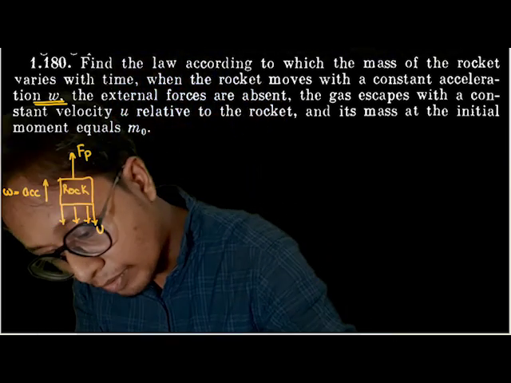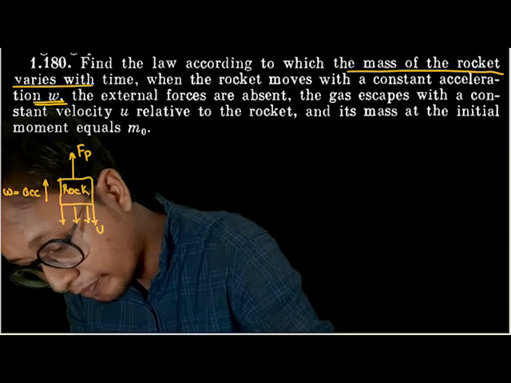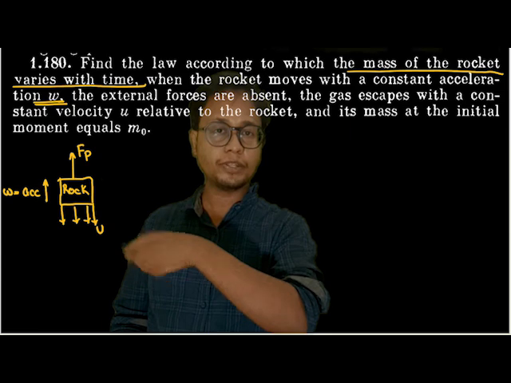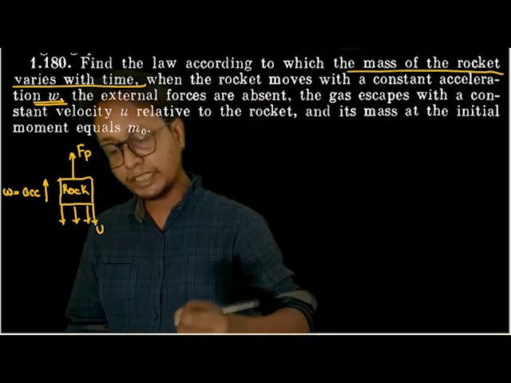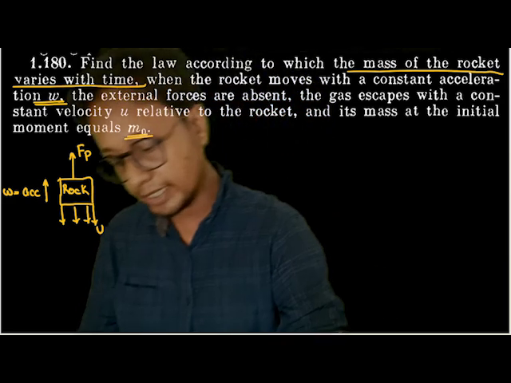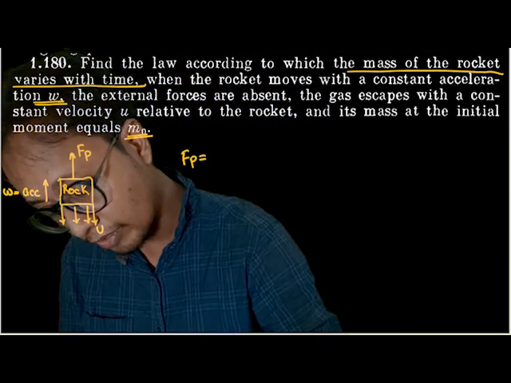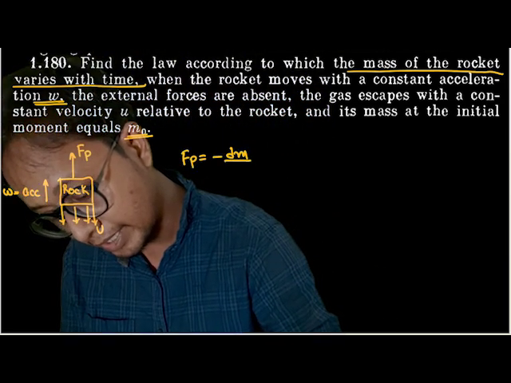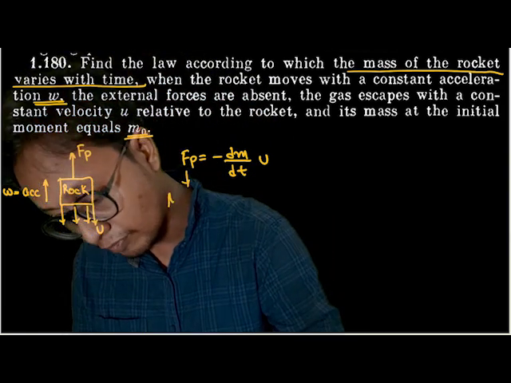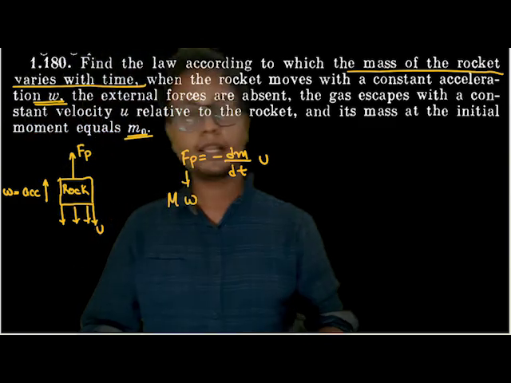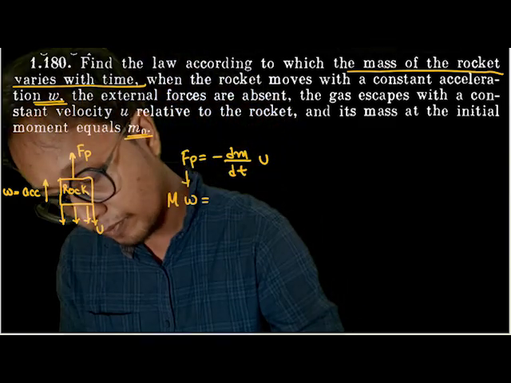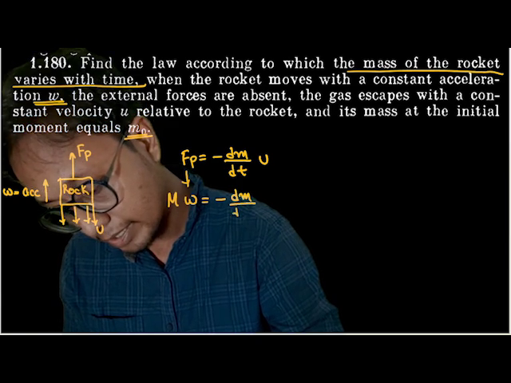We have to find out the mass of the rocket with respect to time. That means as time goes on, the gases keep being ejected, so the rocket will get lighter and lighter. If the initial mass of the rocket was m naught, what is the final mass of the rocket? You can simply say the force of propulsion is equal to minus dm by dt into u. The force of propulsion can also be written as the mass of the rocket into the acceleration of the rocket. The acceleration of the rocket is written as w in Irodov, don't be confused by that. So M w is equal to minus dm by dt into u.